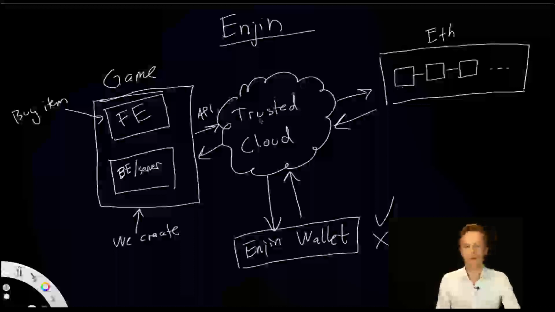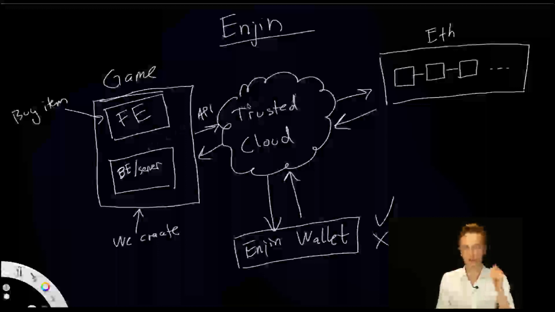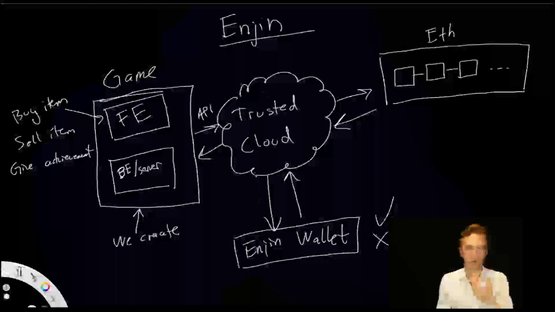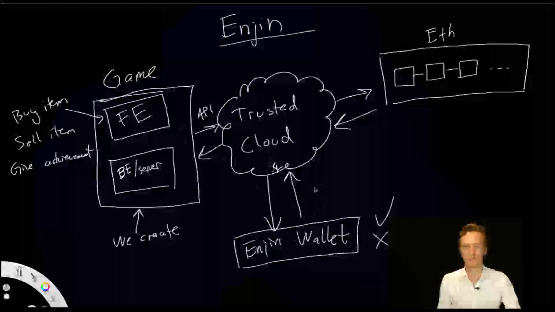And all of that will happen through the Engine wallet, where it gets the approval of the user, because the user always needs to sign transactions. The Trusted Cloud can't sign any transactions for you. So whenever anything happens in the game, whether it's buy item, sell item, or give achievement, it doesn't matter. Everything has to be done through the Engine wallet. If it is the user that sends a transaction, then it must always be approved through the Engine wallet.